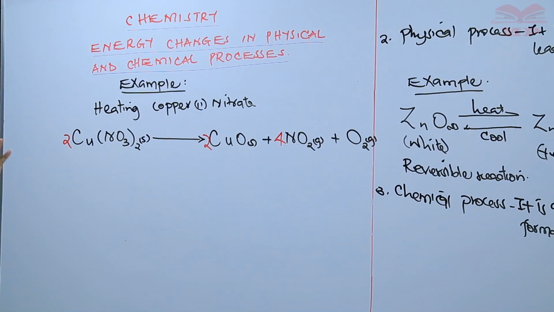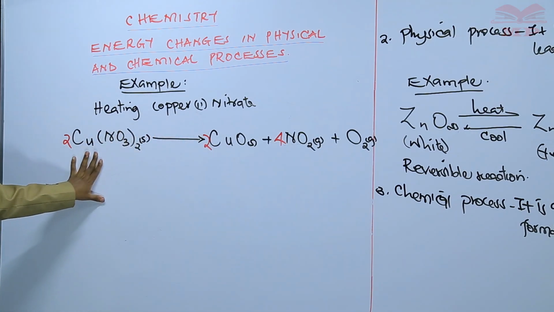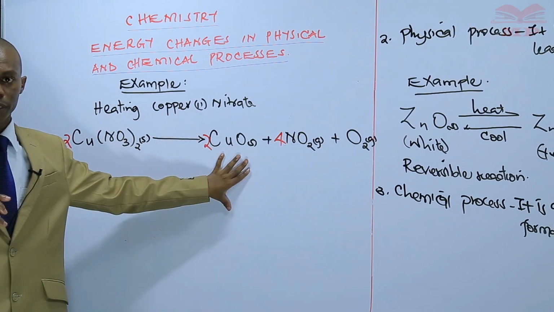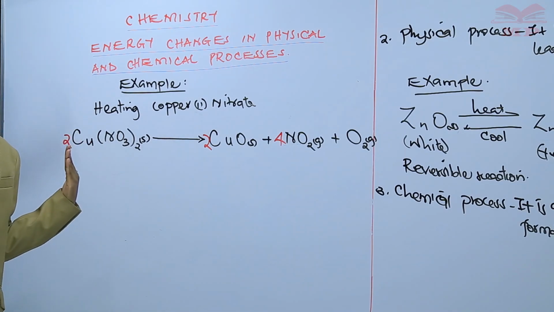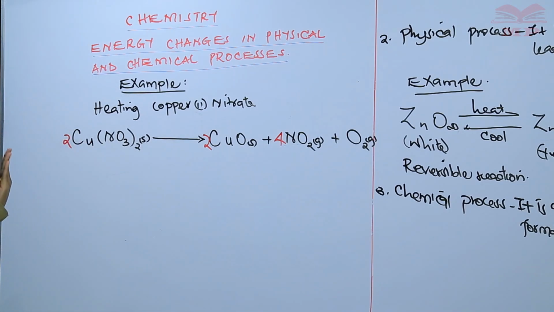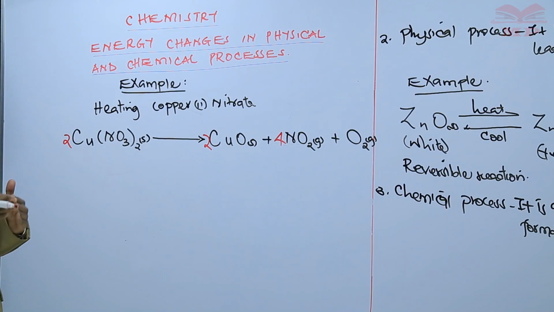So the reason why it's balanced, copper, initially it was 1 on the reactant side, then 1 on the product side. So by introducing 2, copper element now remains balanced, just like it was before. We go to the next element, which is nitrogen.